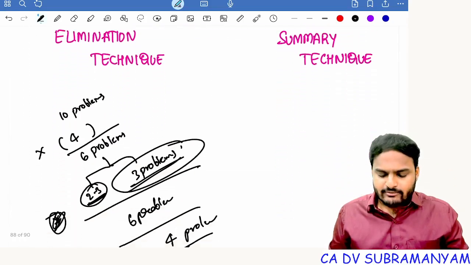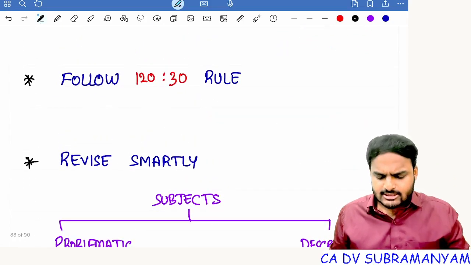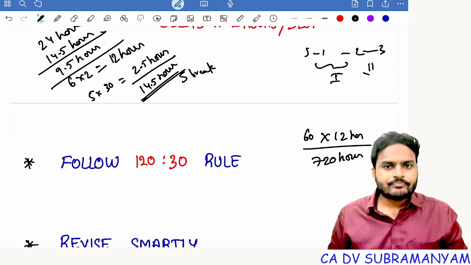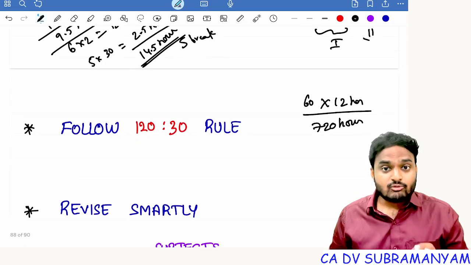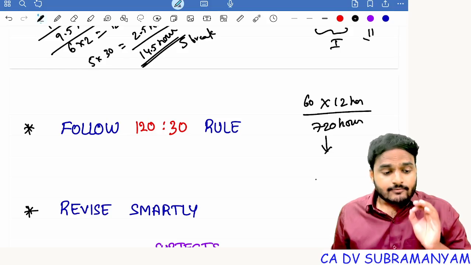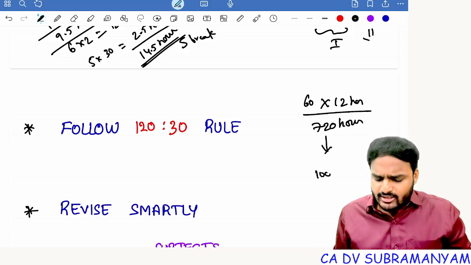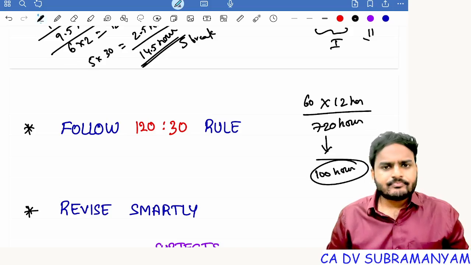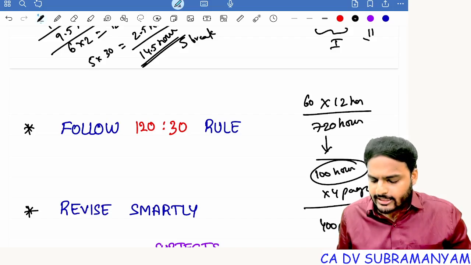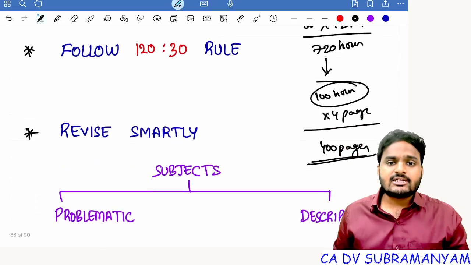Suppose you are investing the total time available. Just look at the total time available, 60 days, right? 60 into 12 hours per day. That means how many hours you are having? 720 hours. Yes or no? 720 hours time you are having. For descriptive papers, you can easily allot 100 hours. Each hour when you are reading 4 pages, 100 hours into 4 pages, that means you are covering almost 400 pages of content.